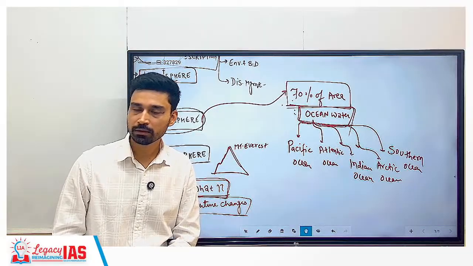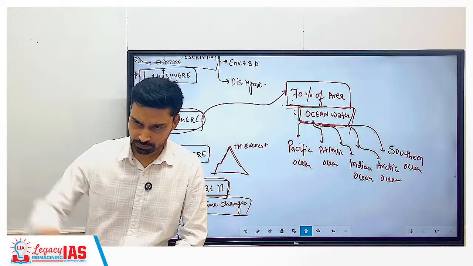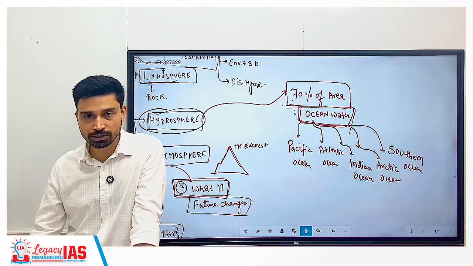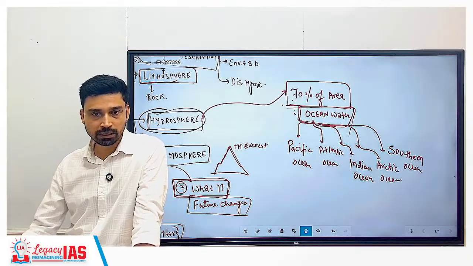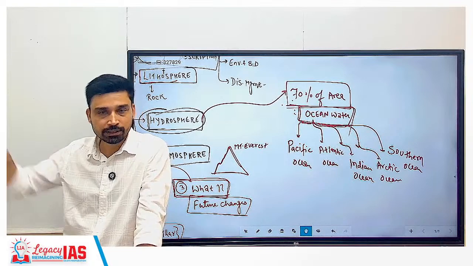That means Bangalore will become the first city to experience a large scale water crisis, something that we are seeing in South Africa, like Cape Town city. Okay, so it is called a Day Zero city. Day Zero city means the city will not have enough water to satisfy its population.